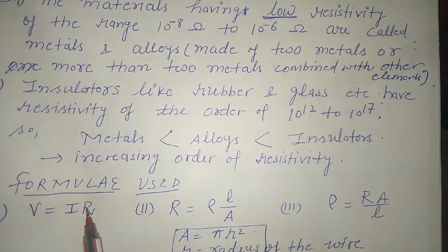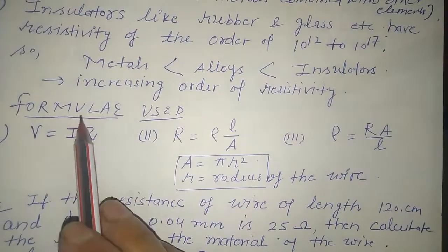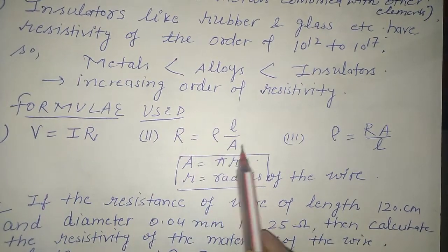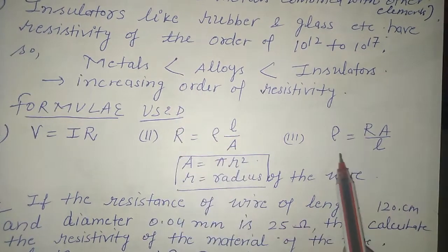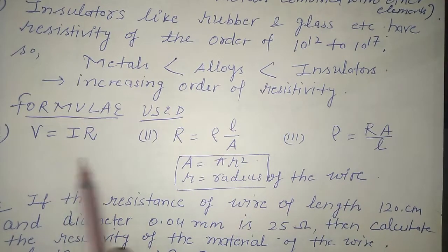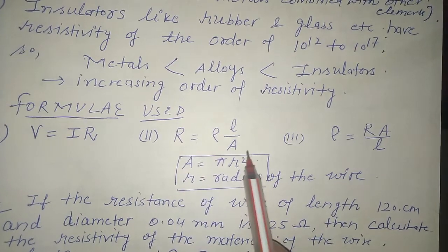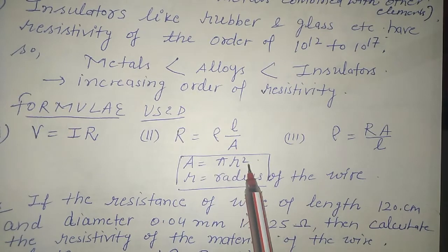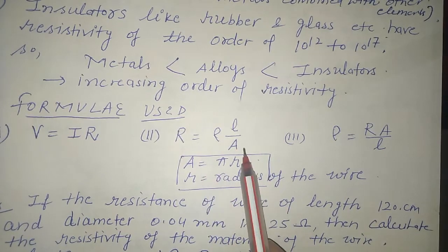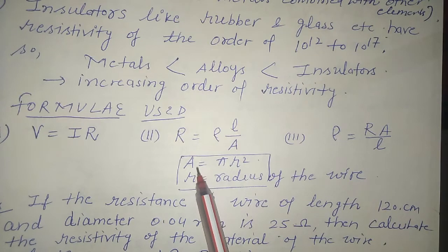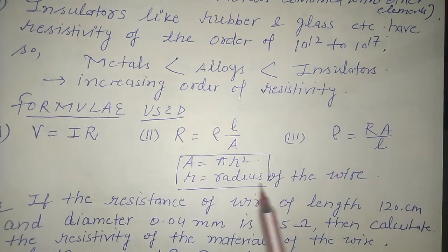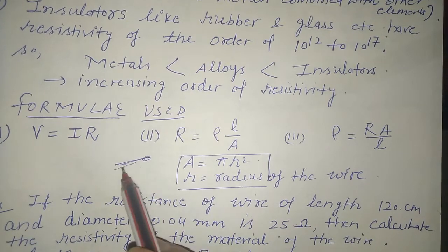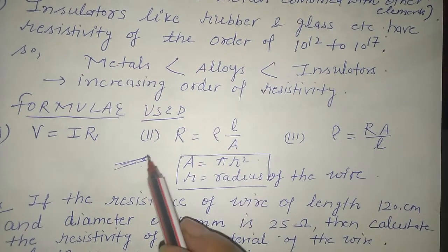Now the numericals are here. For that we are using the formulas V equals IR and R equals rho into L upon A. In the previous video and this video we just learned these formulas: V equals IR, R equals rho into L upon A, and rho equals R into A upon L, where A is pi r square. If A is not directly given and the radius is given, we can find A equals pi r square. R is the radius of the wire, because the wire is in cylindrical form like this.